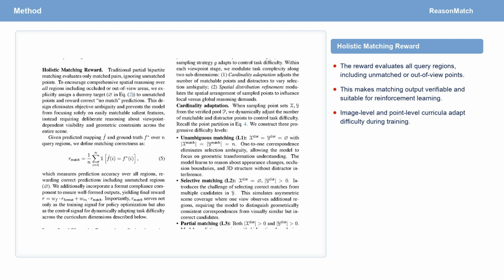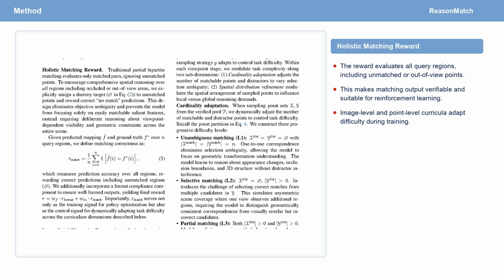Our training method is Dynamic Correspondence Reinforcement Learning, or DCRL. Instead of imitating a fixed explanation, DCRL rewards the model according to the correctness of its final matching output. The reward is holistic. It evaluates all query regions, including unmatched or out-of-view points, so the model must decide both what matches and what should be mapped to no correspondence.